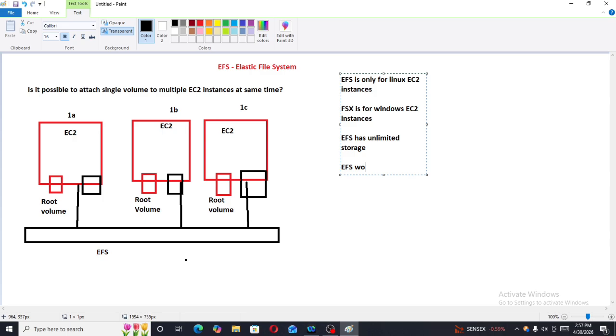These questions are all important from an interview point of view. Now EFS is file-based storage. EFS can be mounted to multiple EC2 instances at the same time.